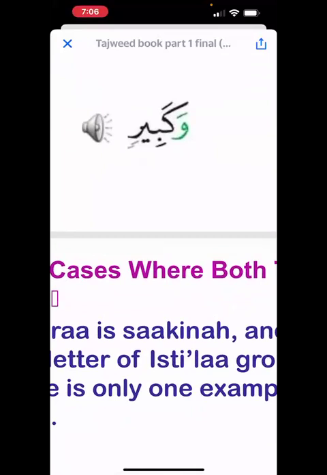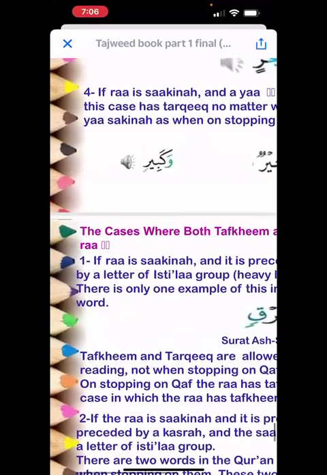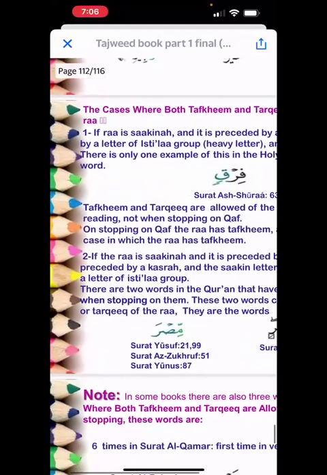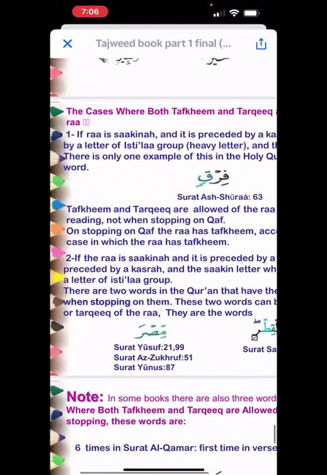Okay, this is the ya again, which is a madya. So for both the cases, you will read the ra light, tarqiq. Now we have some cases where you have the option. You have the option of reading it tarqiq or tafkhim. It's up to you, whatever you feel like. You can read it tafkhim or you can read it tarqiq. So you have both options. And let's look at the first one.